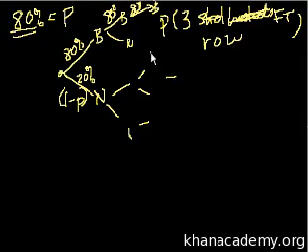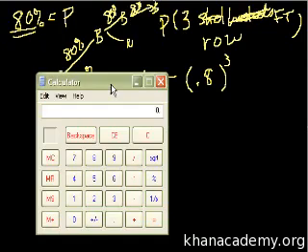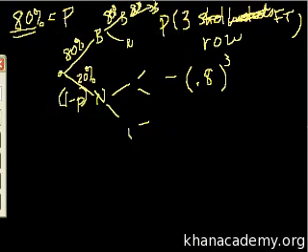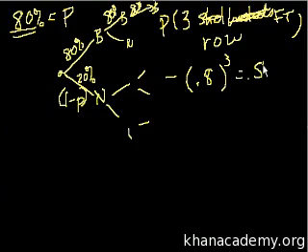So 80% is the same thing as 0.8. So we get 0.8 to the 3rd power. And I don't know, what is that? Let me see. 0.8 times 0.8 times 0.8 is equal to 0.512, which is equal to 51.2%. So I have slightly better than even odds of making 3 free throws in a row, which is pretty good.